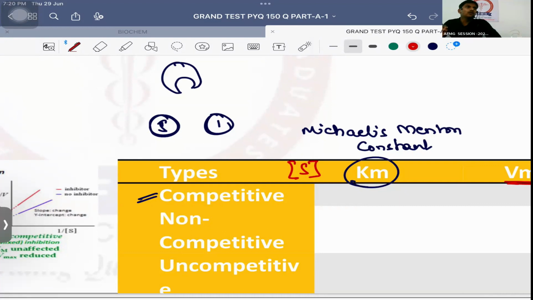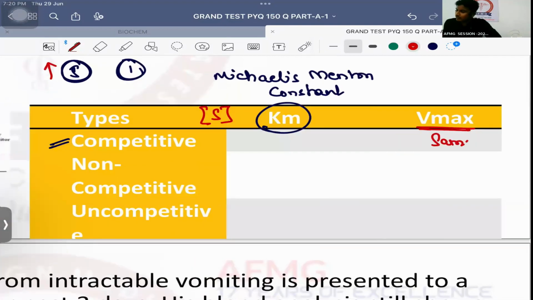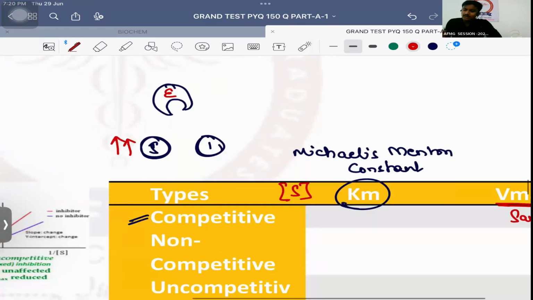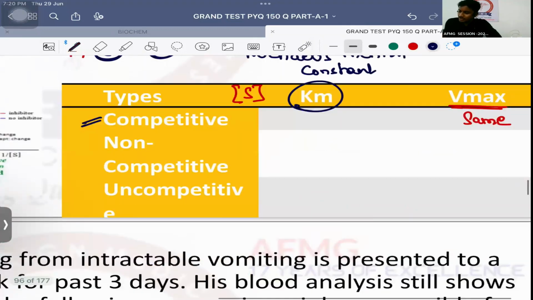Whichever has the higher concentration has a greater chance of winning. So if we want to keep the Vmax and the velocity of the reaction the same, we have to increase the substrate concentration. And if we increase substrate concentration, that means Km will be increased.